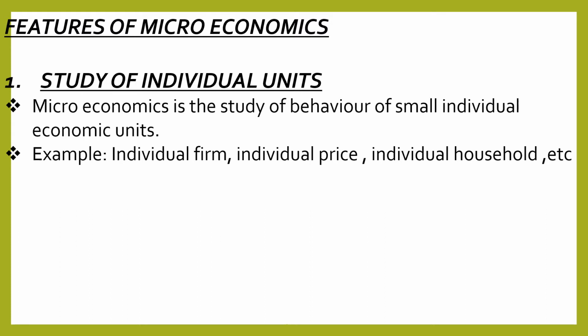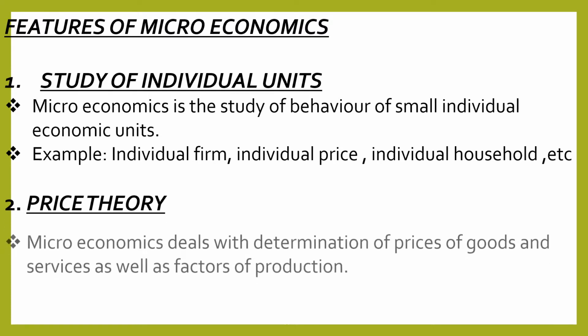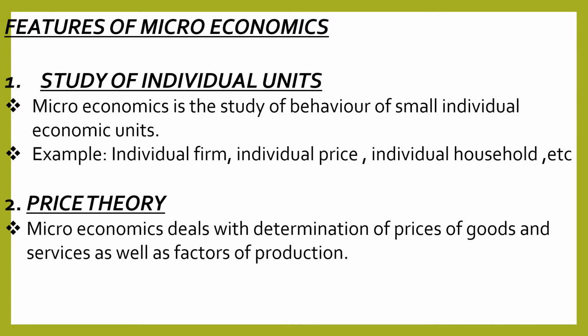Now we are going to proceed with the second point known as price theory. Microeconomics deals with the determination of price of goods and services as well as factors of production. Factors of production means land, labor, capital and entrepreneur, which contribute towards the production process.